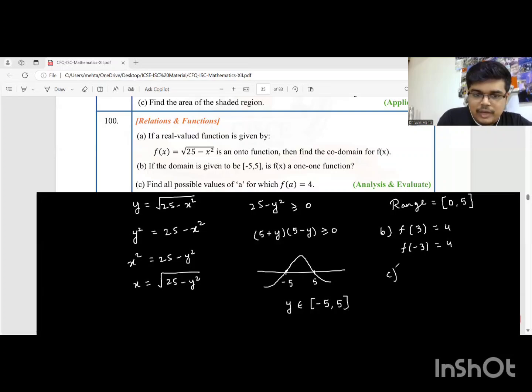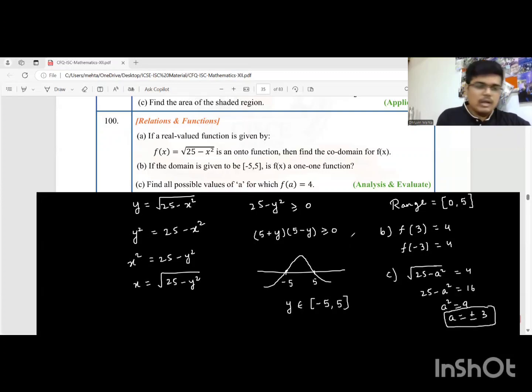In the second one, we have to find the values of a for which f of a is 4. F of a here is root of 25 minus a square. You just have to solve this equation. When you solve this by squaring both sides, 25 minus a square is equal to 16. You get a square is equal to 9. A is plus minus 3. So these are the values of a for which f of a is equal to 4. With that, we complete question 100. Let's move to question 102.